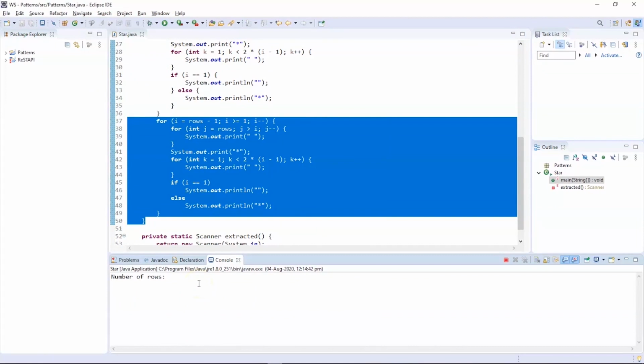Now let me provide the number of rows, which is 5. So there you go, you can see the desired pattern. Now let us move ahead and check out our next pattern.